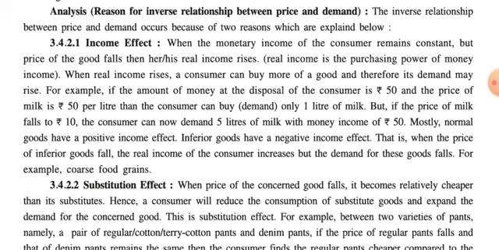But if the price of milk falls to rupees 10, as we discussed in the demand schedule and diagram of the law of demand, initially the price of milk was rupees 50 and the person had 50 rupees as disposable income, so he could purchase only 1 liter of milk.